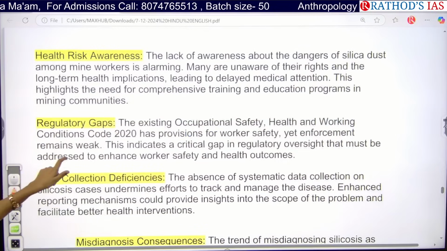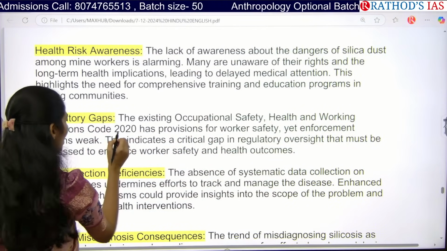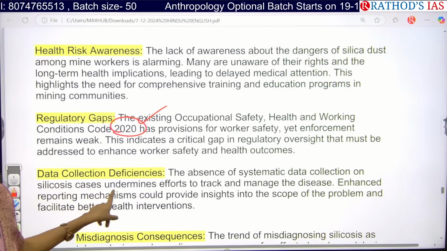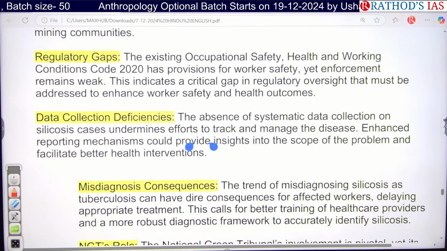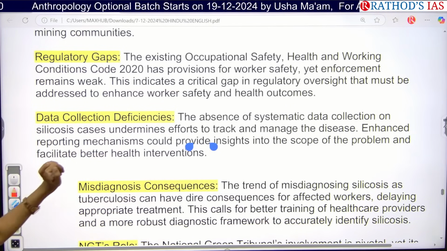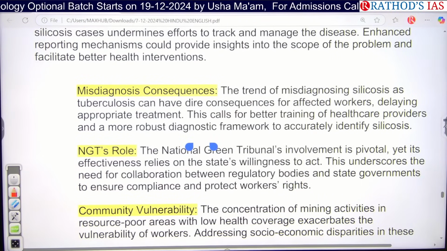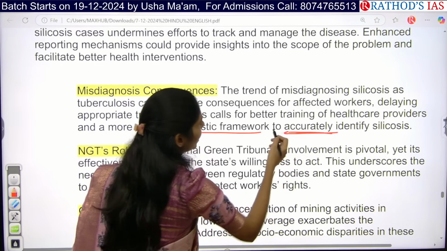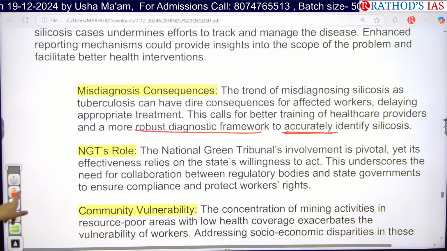Next, even though we have the Occupational Safety, Health and Working Conditions Code of 2020, these provisions are not properly enforced. This is also one important problem that we are having. And there is no proper data collection. If we do not have proper data, can we take proper steps? This is also an important problem. And there is misdiagnosis of silicosis: healthcare providers and the diagnostic framework are not accurately identifying silicosis and providing the correct treatment. It is also an important problem.